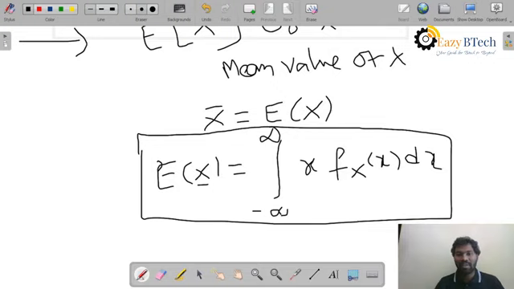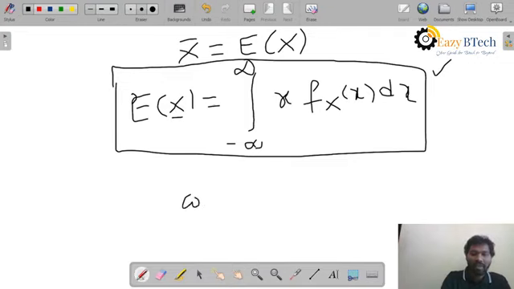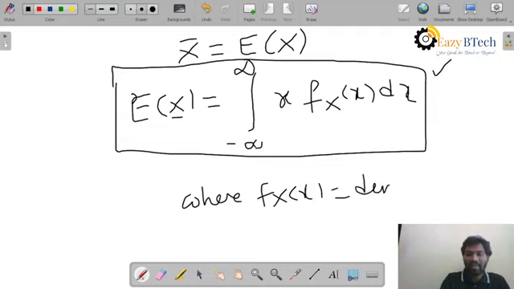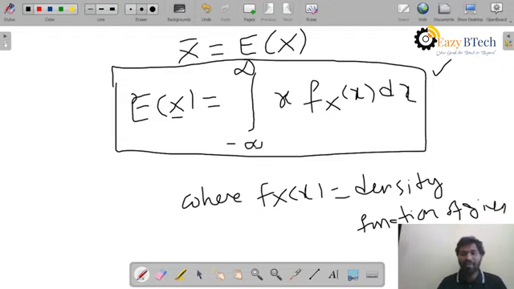So a mathematical integration you should do to find the expectation when a random variable X is involved, where f_X(x) is the density function of the given random variable.